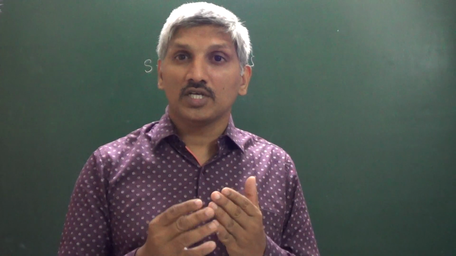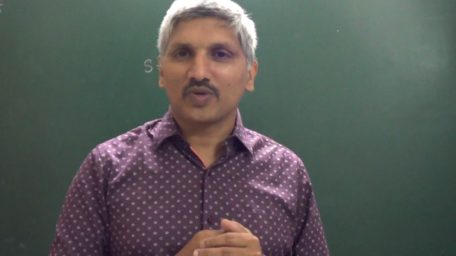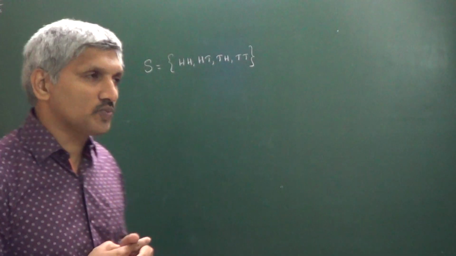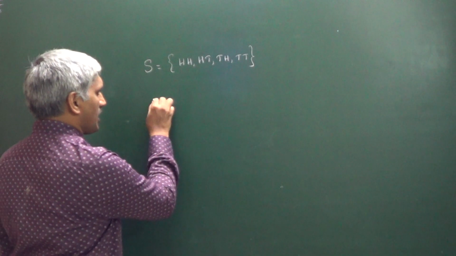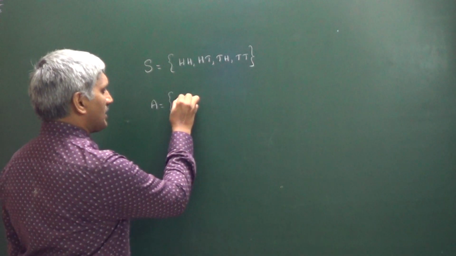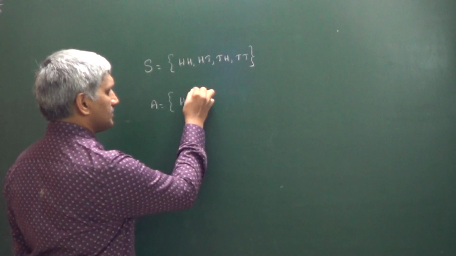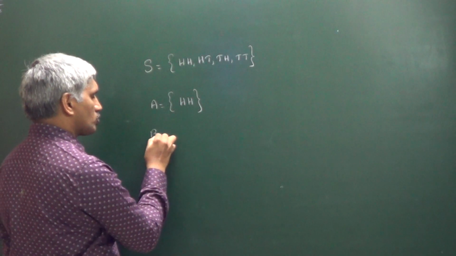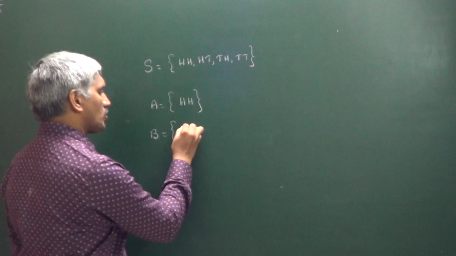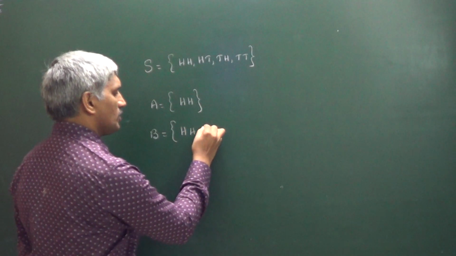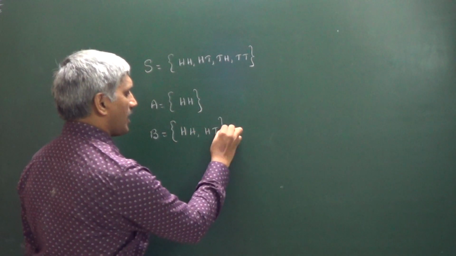The next one is, a subset of a sample space is called an event. Here A is the event of getting 2 heads. B is the event that the first coin shows head.